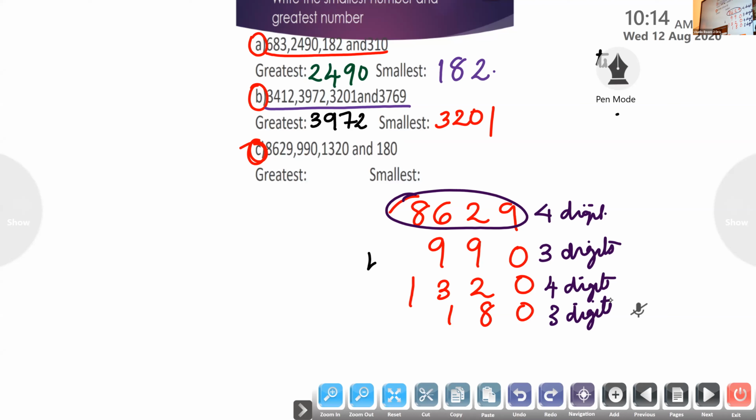If we want to find the greater number, which numbers do I want to compare? In this, which numbers have the greatest number of digits? Between 3 digits and 4 digits, which will be greater? 4-digit numbers will be greater. Okay. So, which ones are the 4-digit numbers? 8,629 and 1,320.